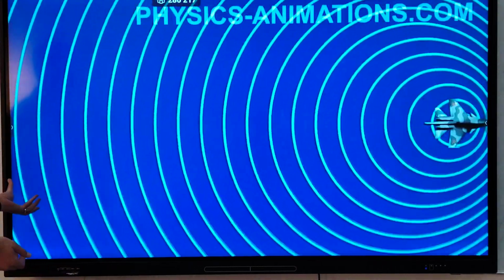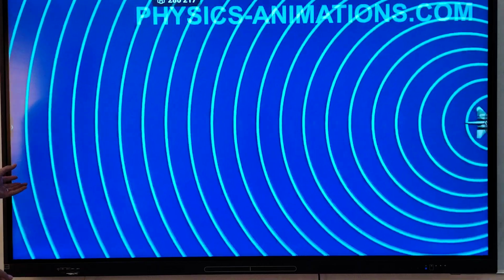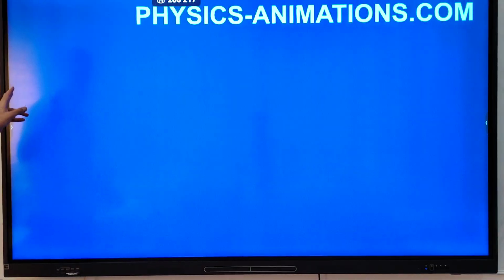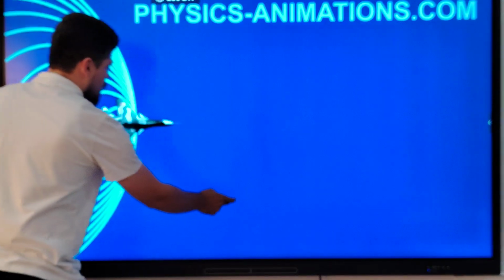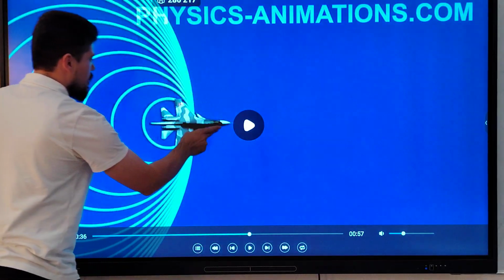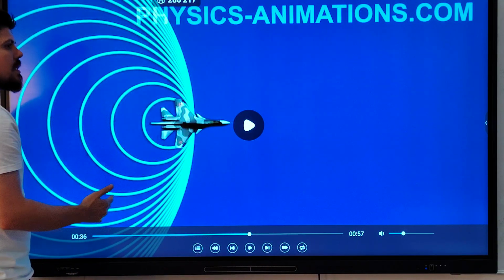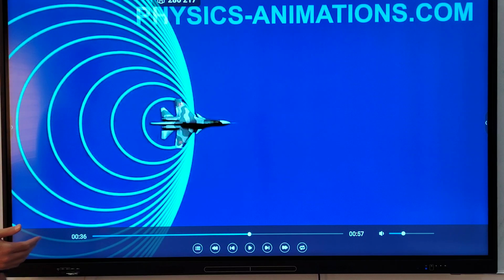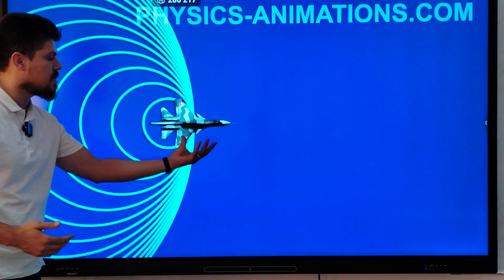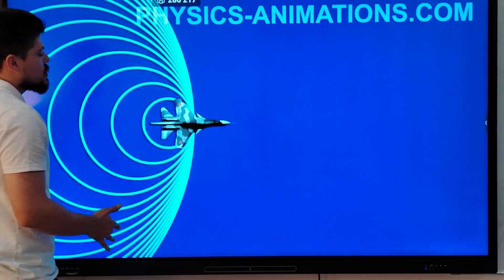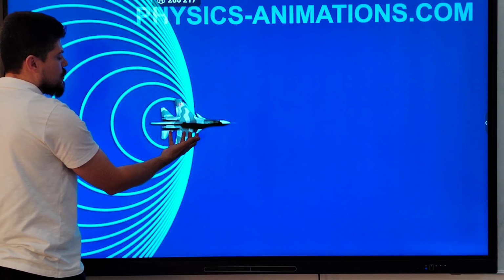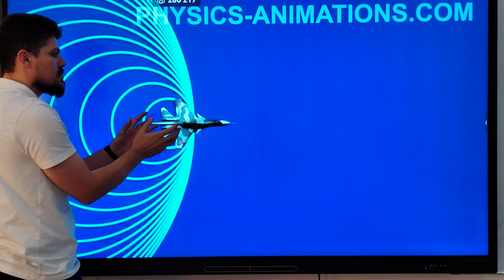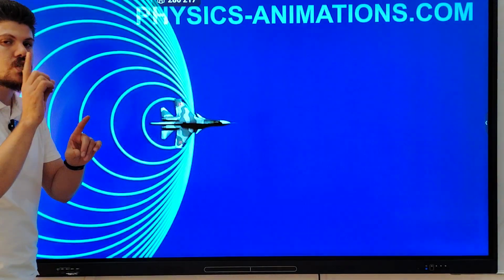But in this case, look, now you can see, guys, the speed of the plane reaches the speed of sound. When the speed of the plane attains the speed of sound, the shock wave becomes a plane wave, okay? And we can say the plane reaches the sound barrier but does not break it.